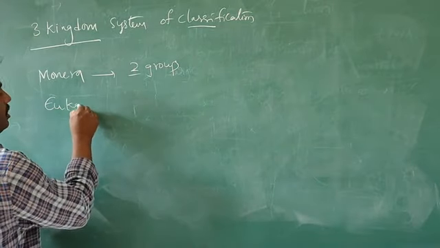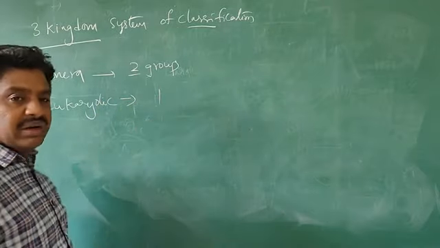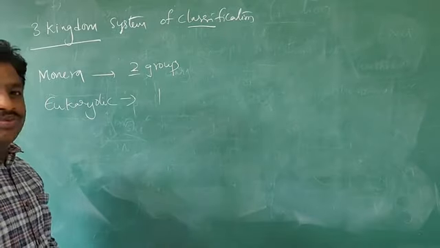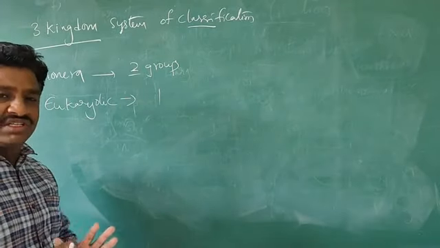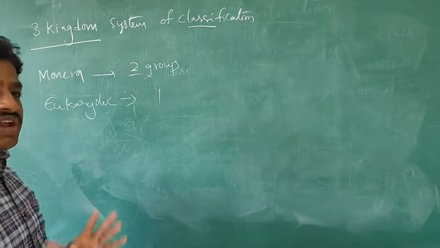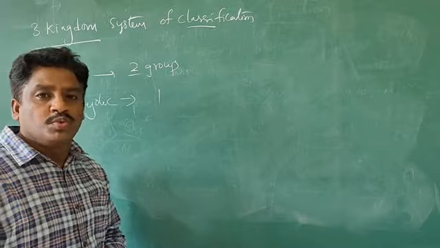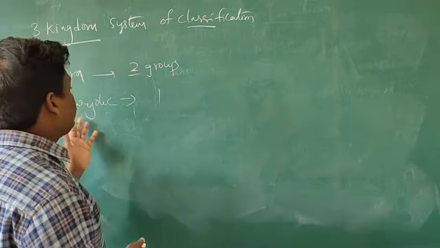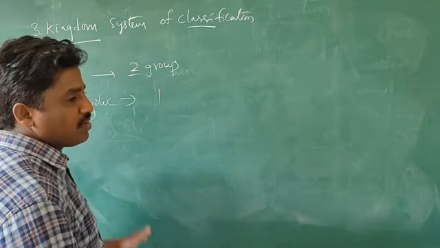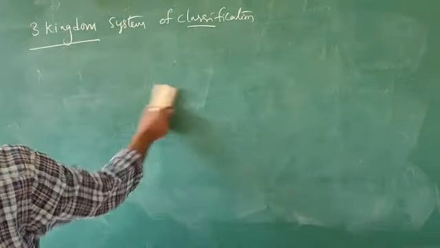The eukaryotic group. I already told you about eukaryotic organisms. In this system, all the eukaryotic organisms are arranged in one group. That is the three kingdom system of classification, as said in your textbook. So we have the Monera group, arranged in two groups, and eukaryotic organisms arranged in one group. Actually, this is not mandatory for you. And then one more, which is the most accepted.